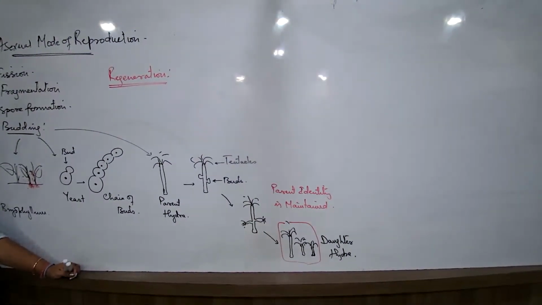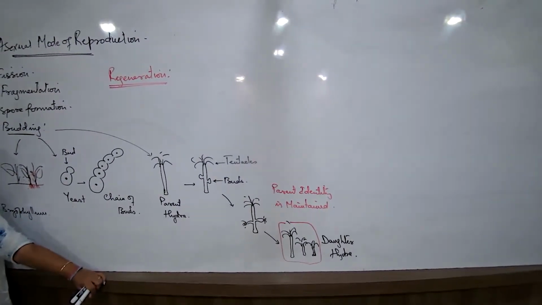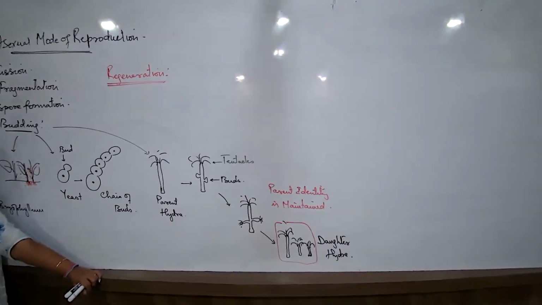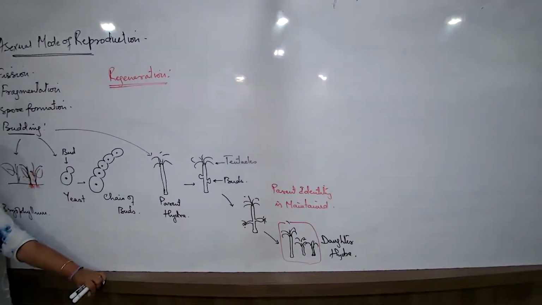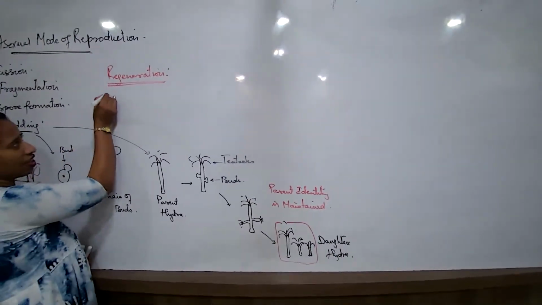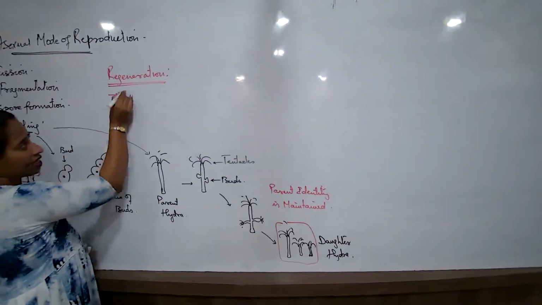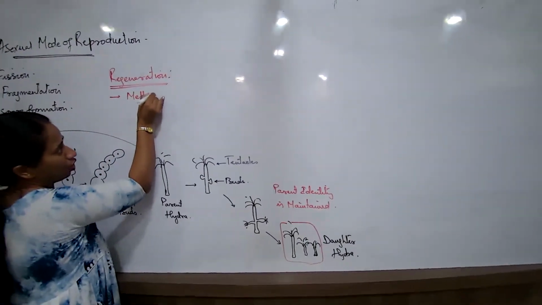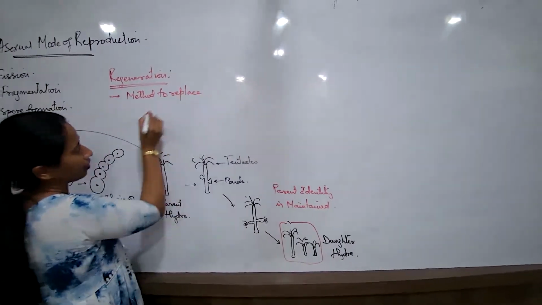Regeneration we cannot actually categorize along with these methods, because regeneration is a method which is seen in organisms to only replace the lost parts. That is not a regular method of reproduction. So is regeneration a method of reproduction, a regular method of reproduction? No. It is a method to replace the lost parts. Method to repair the lost parts.